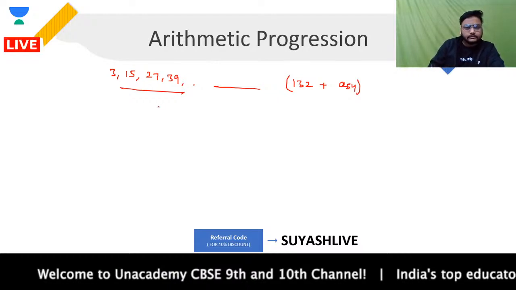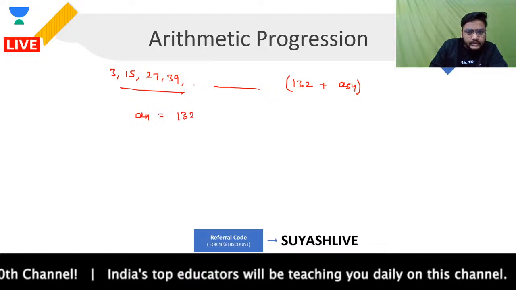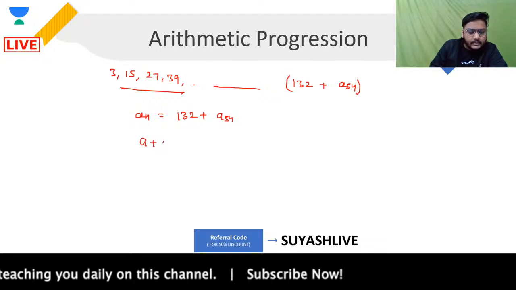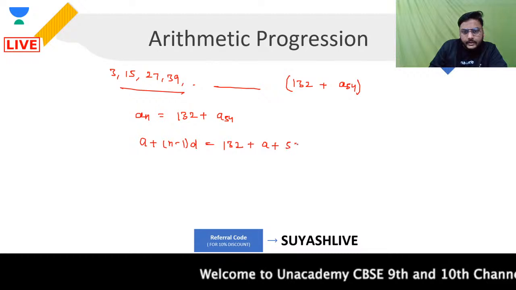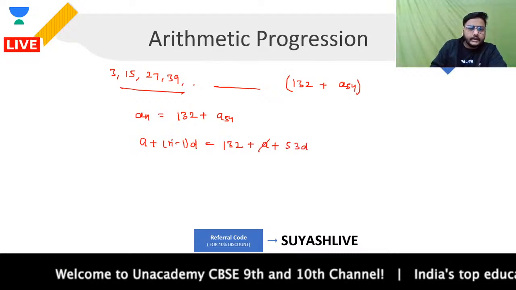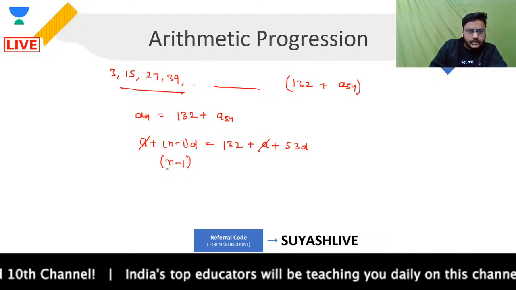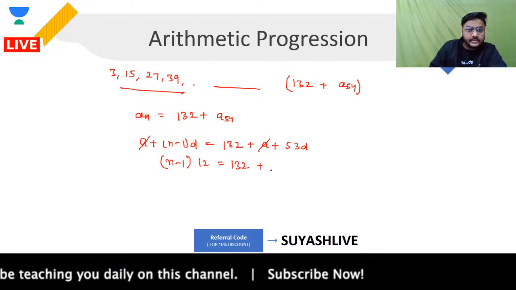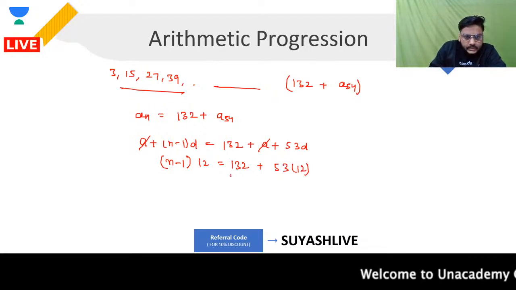Let's talk about it. Let's assume that the nth term of this AP is 132 more than its 54th term. So I can say I'm having a plus n minus 1 into d is equal to 132 plus a plus 54 minus 1 into d. Again, guys, your a and a cancel. Here you will be having n minus 1 into d, d is nothing but 12, is equal to 132 plus you have 53 times of d, that is 53 times of 12. This is nothing but 11 times of 12.